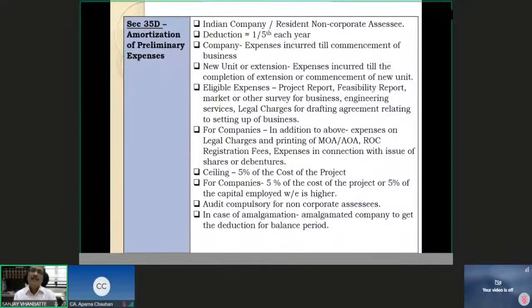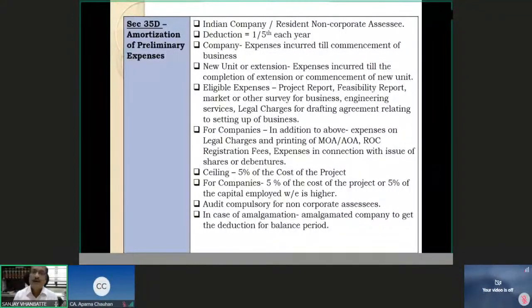1/5 is allowed. It is allowed to Indian companies and resident non-corporate assessees also, but there are certain conditions, say audit of the books of account is required for a non-corporate assessee. 1/5 every year for 5 years amortization. Now look at the expenses that are eligible. For a company, expenses incurred till commencement of business, and in case of a new unit or extension, expenses incurred till the completion of the extension or of the new unit.